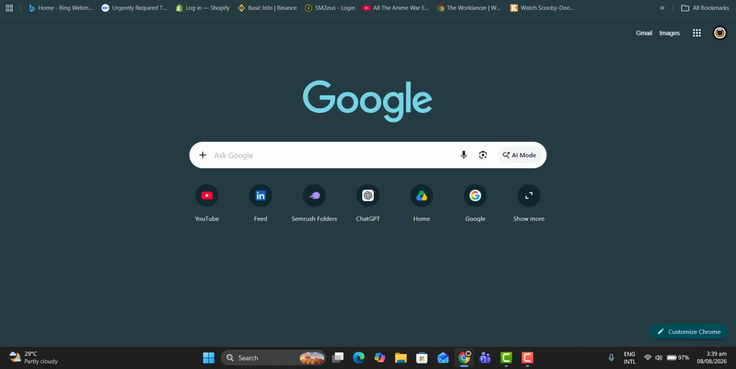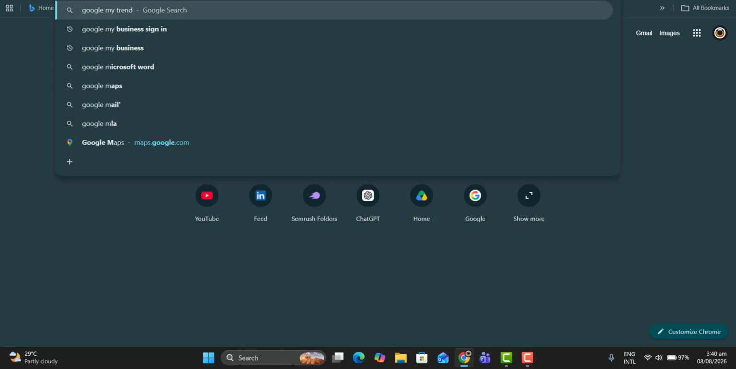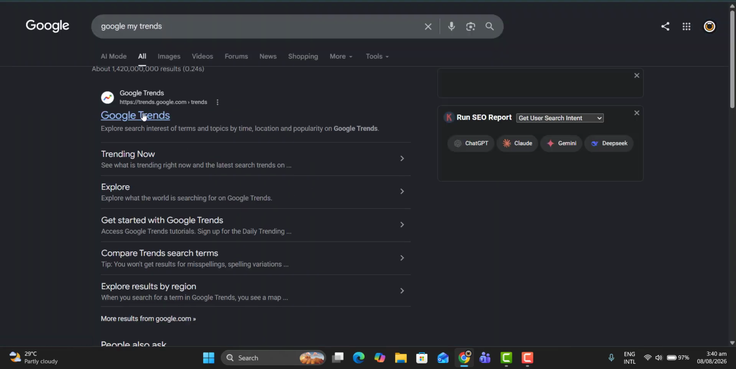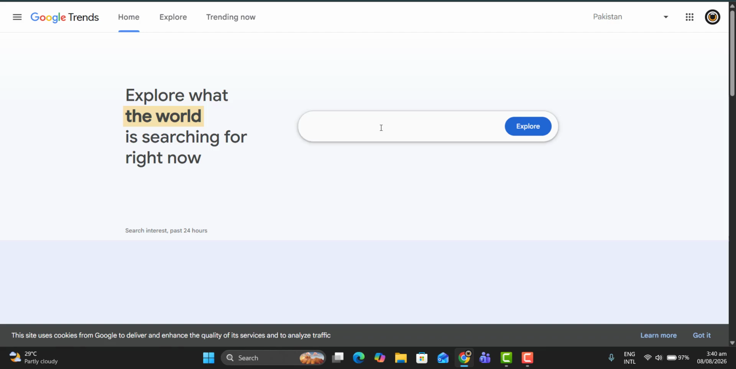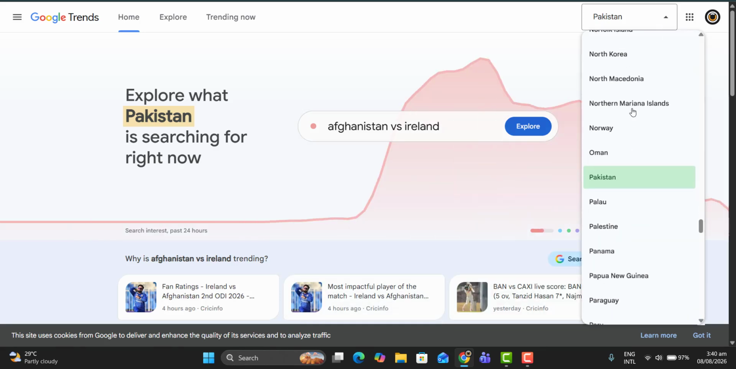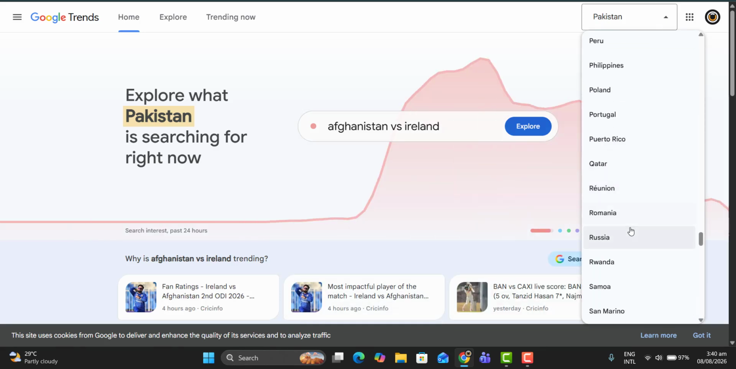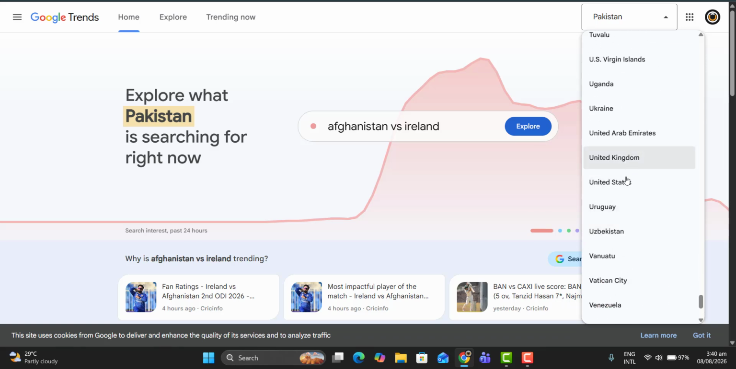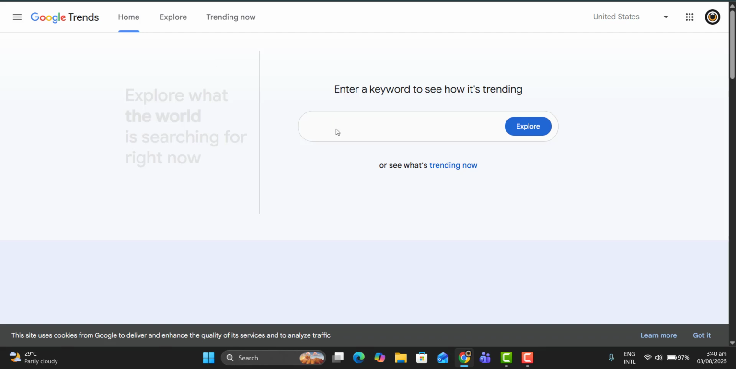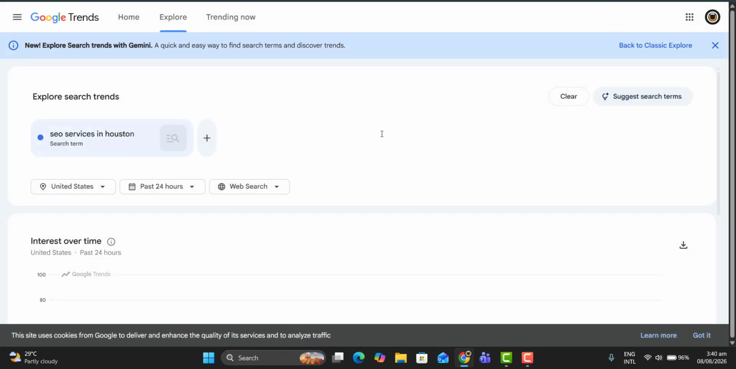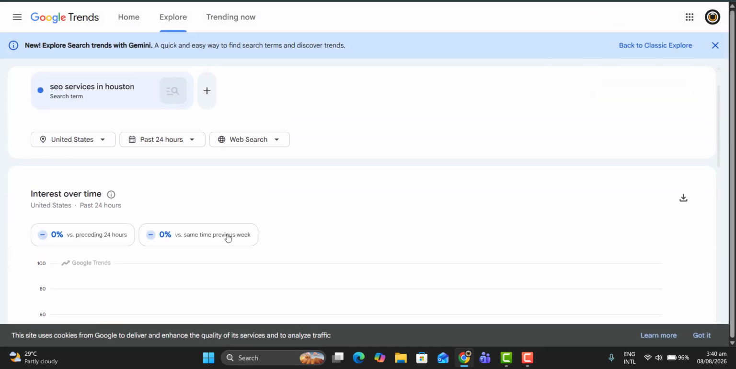I am sure you are familiar with this site, Google Trends. Here you can see Google Trends. This tool lets you do keyword research for any country. Here we will use the United States, and now we will search for SEO service in Houston. Okay, now we will hit enter.